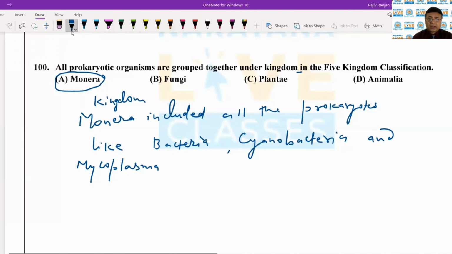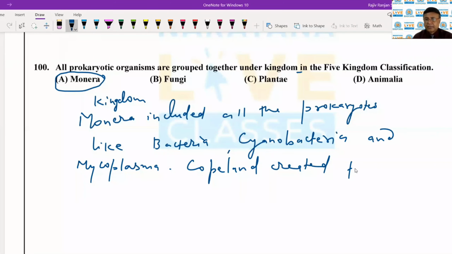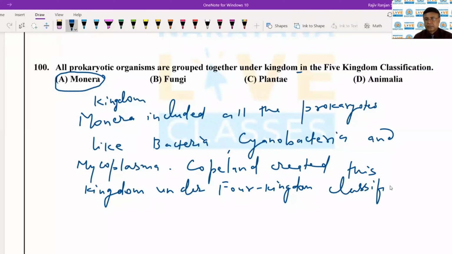Copeland was a scientist who created this kingdom under the 4-kingdom classification. Okay. So let's now just move over to the next question.